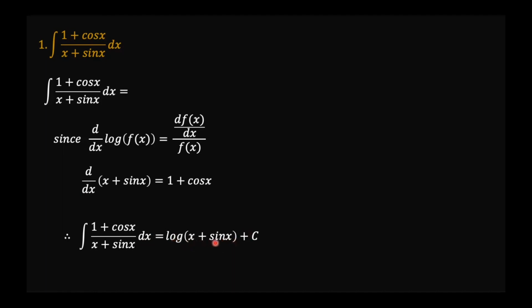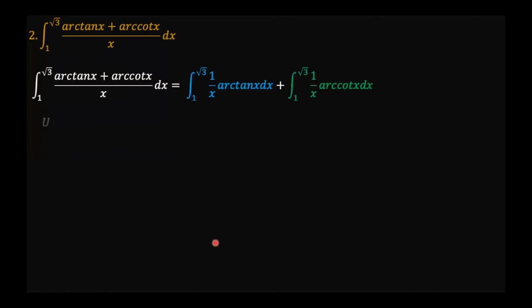Very simple problem. Didn't need to take a lot of time. The next problem, that's the integration of the arctangent of x plus arccotangent x over x from 0 to square root of 3.